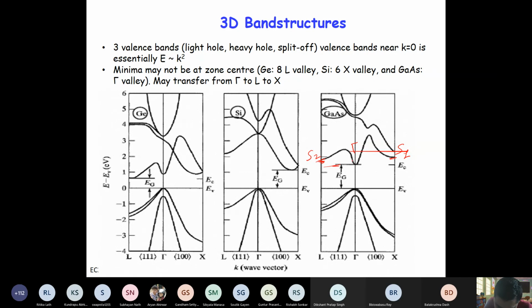Now you see the curvature. This is so sharp and this is so broad, so of course the mass will be more here. This comes from the measured and calculated band structure diagram. Understood, they are cartoons basically. Okay, thank you very much.